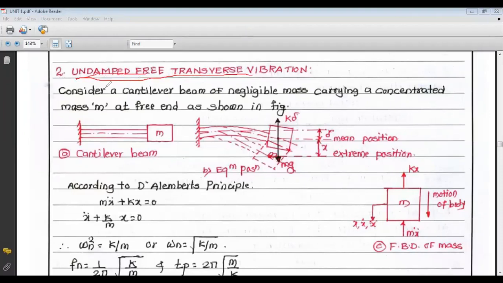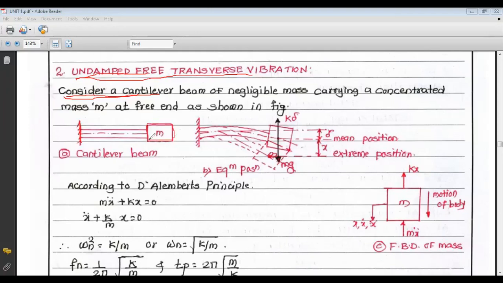So let us consider the transverse vibration of a cantilever beam. So this is a cantilever beam. One end of the cantilever beam is fixed and at the other end, the mass is attached.